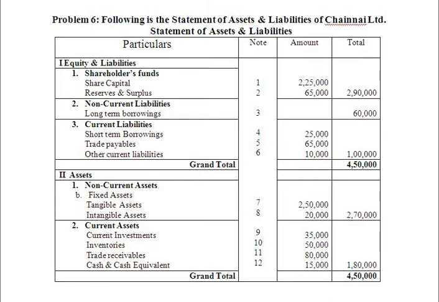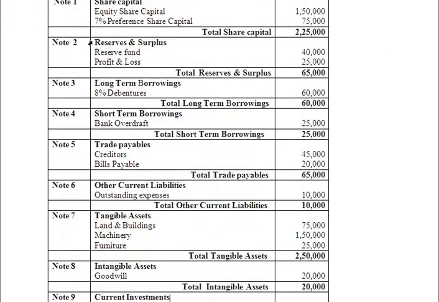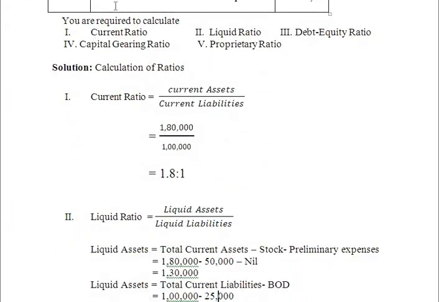In today's class, we will be discussing the working capital ratios. But before we start, we need to write the interpretation for problem number 6. In the previous class, we solved problem number 6, a combined problem on liquidity and solvency ratios. We calculated the current ratio, liquid ratio, debt equity ratio, capital gearing ratio and proprietary ratio.